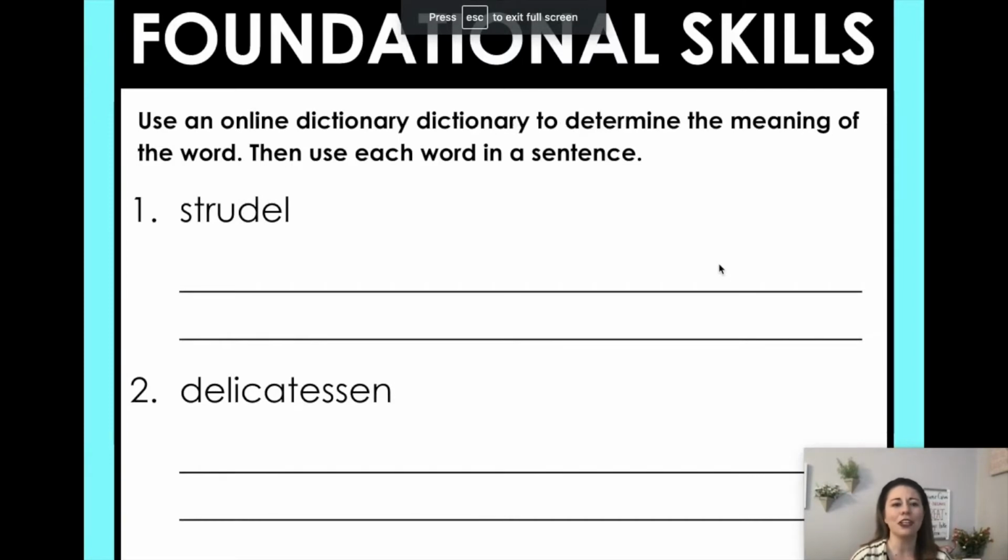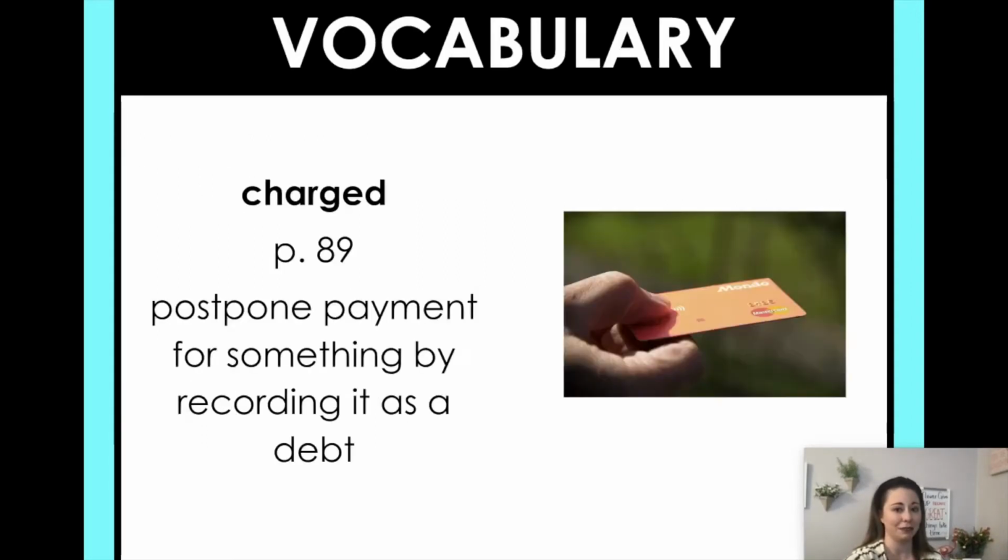So let's get back over here. So for your foundational skills lesson today, you need to use an online dictionary to determine the meaning of a word, and then use each word in a sentence. So like we had the word kindergarten, you can say, I went to kindergarten when I was 5. That would be a sentence. Or folk, the folks on the school committee at Greg Kenton's school said that he was allowed to sell comic books in the school store. Something like that. You can come up with a sentence to go along with each of these words, but you are going to have to look them up in the online dictionary so that way you know their meaning.